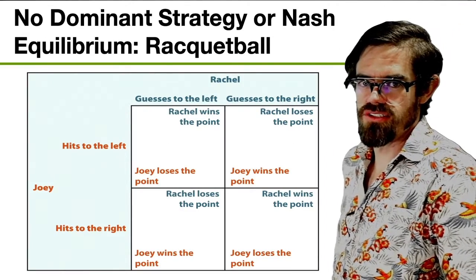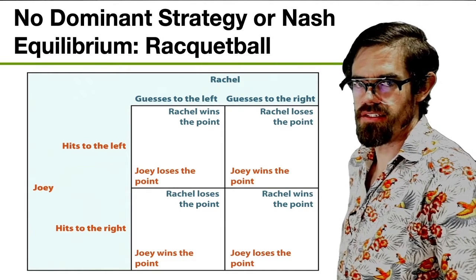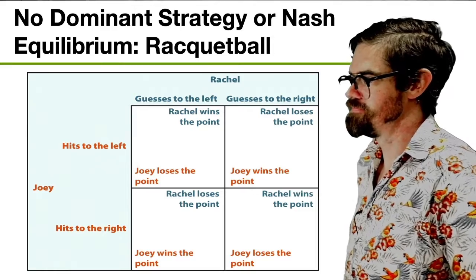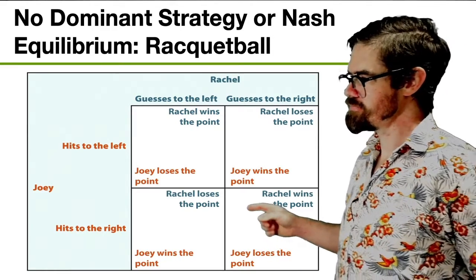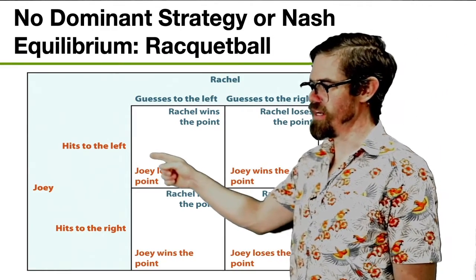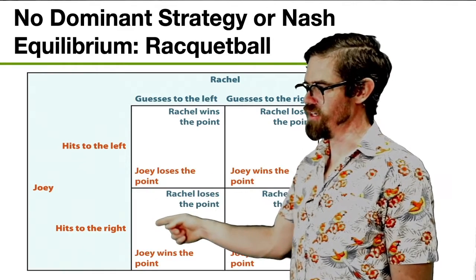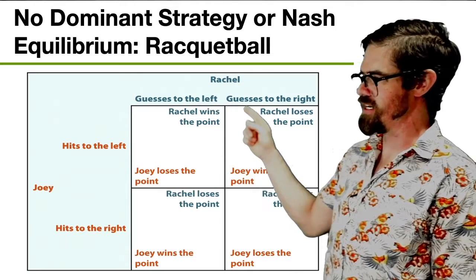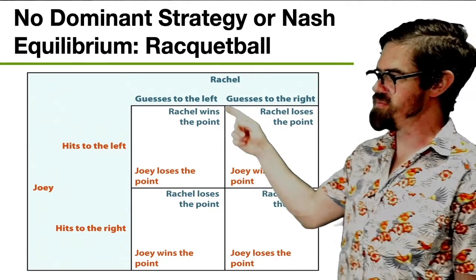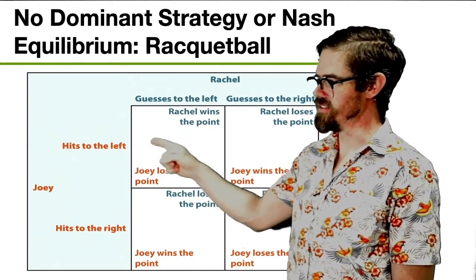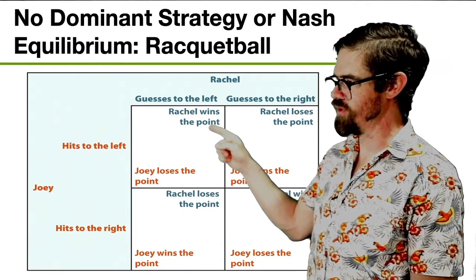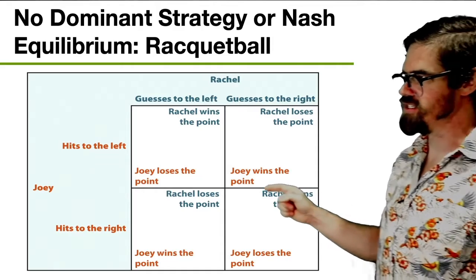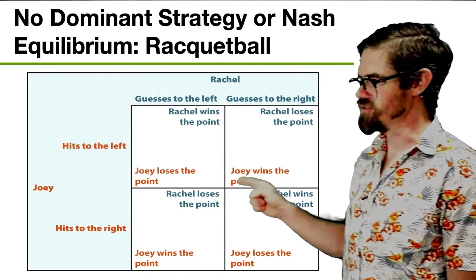Okay, so here's a sequential game that has no dominant strategy or Nash Equilibrium. So we can see that Joey has a choice to hit to the left or hit to the right, and Rachel has a choice of guessing that he hits to the left or guessing that he hits to the right. So if she matches him, if he hits to the left and she guesses to the left, she wins the point. If she doesn't match him, she loses the point.